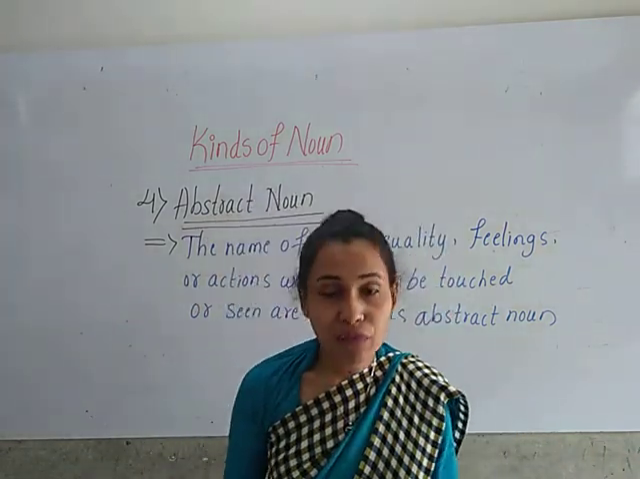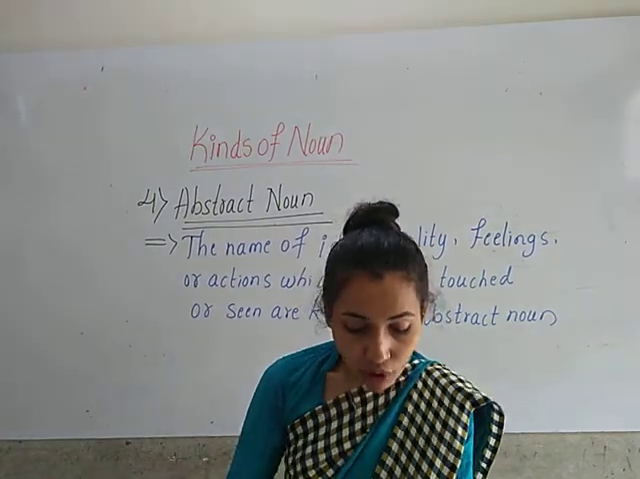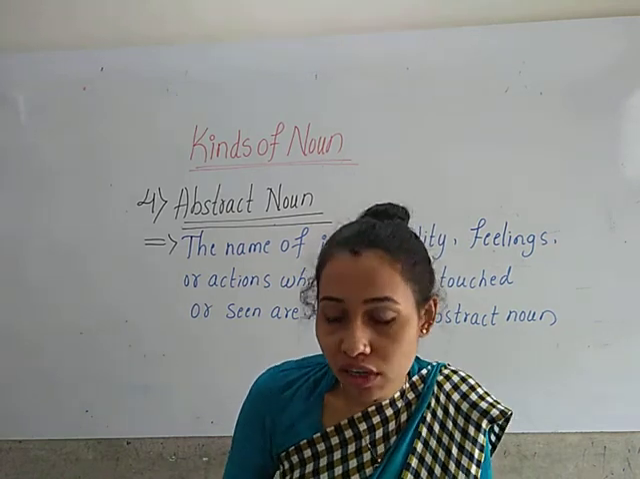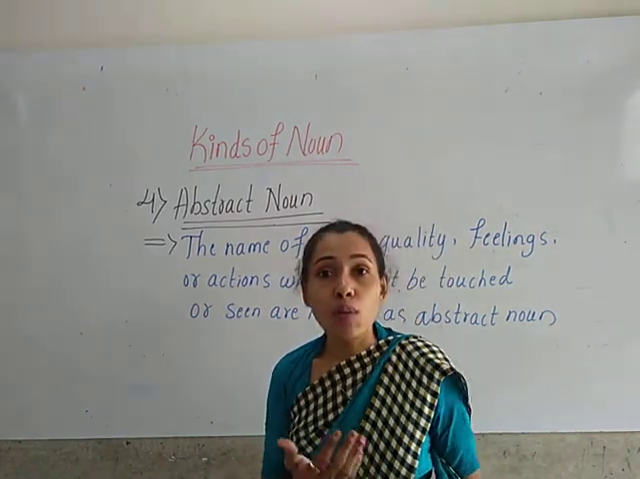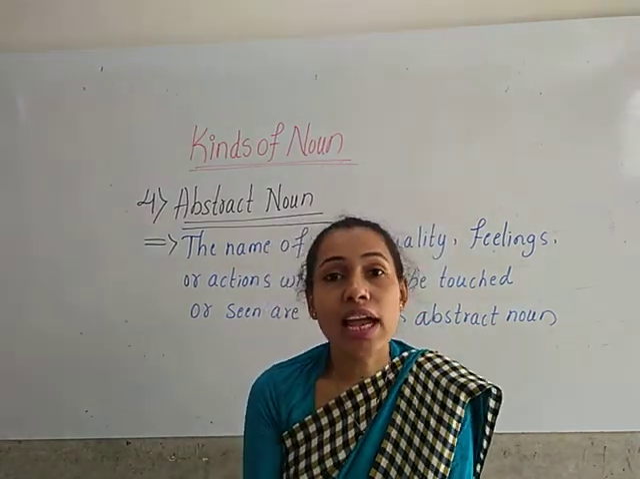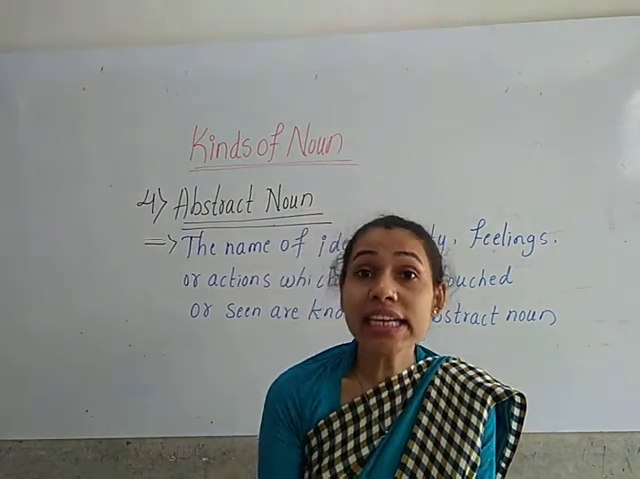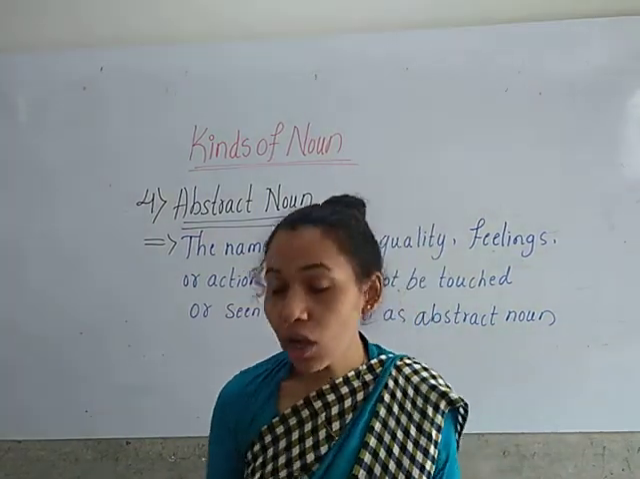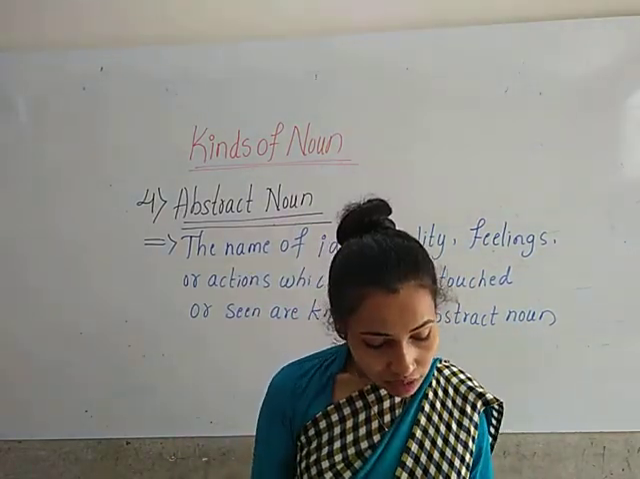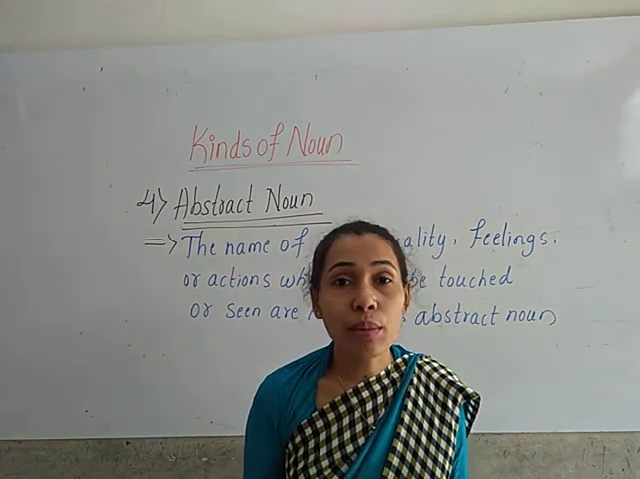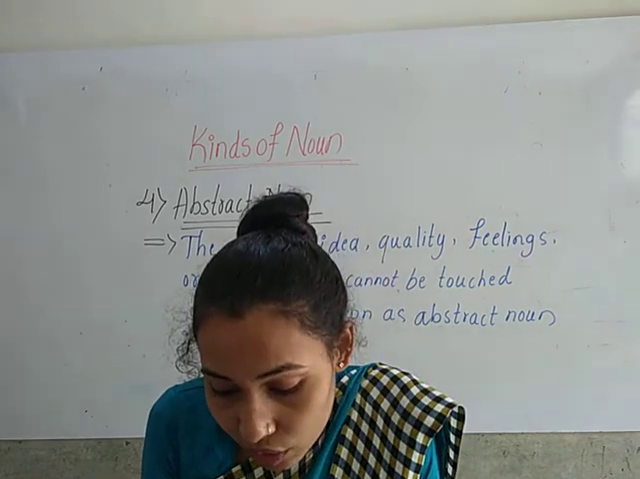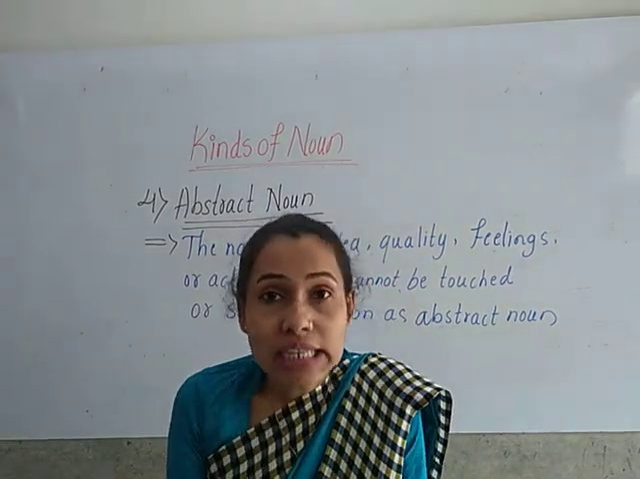So here look at the first picture. King Ashoka was known for his kindness and modesty. So which are the abstract nouns here, children? The kindness and modesty are the abstract nouns. In the first sentence, the kindness and the modesty are the qualities of Ashoka. They are showing the quality of Ashoka. So kindness and modesty are examples of abstract nouns. Okay children, these qualities cannot be touched or seen.